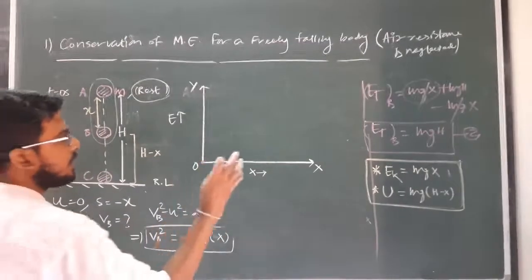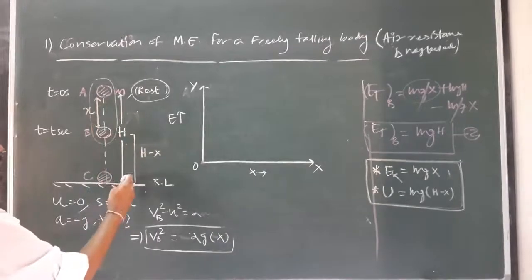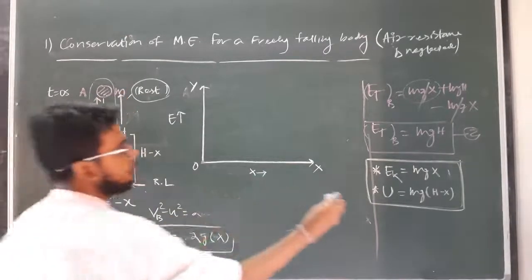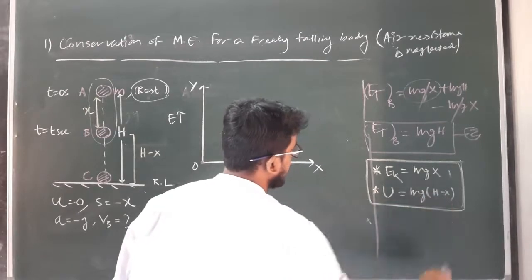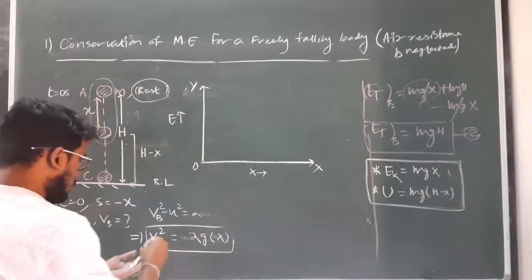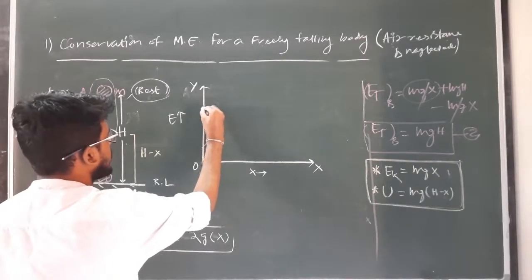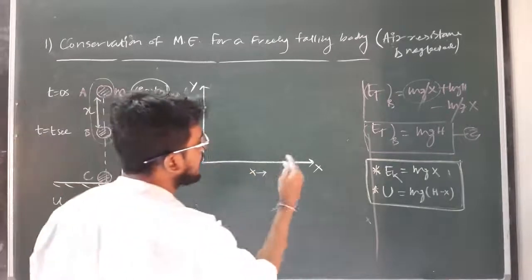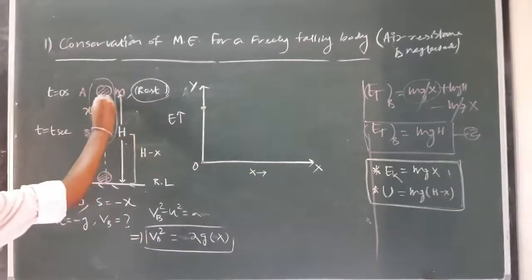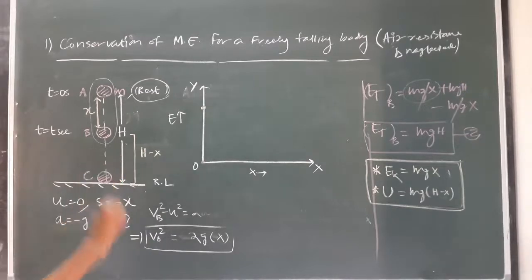But when x equals 0, what is the value of potential energy? As the height is h, if I put x equal to 0 here, the potential energy will be maximum, that is mgh. So at x equal to 0, the potential energy will be maximum and let it be here. Okay, but when x becomes h, that means at point C, what is the value of kinetic energy?